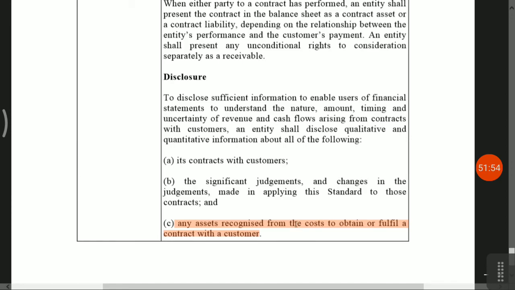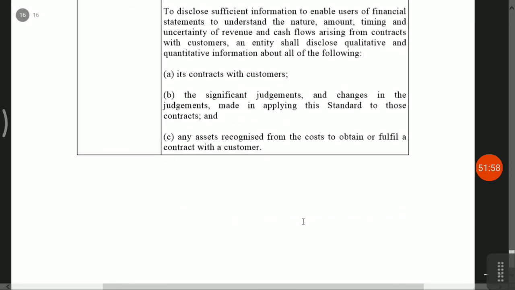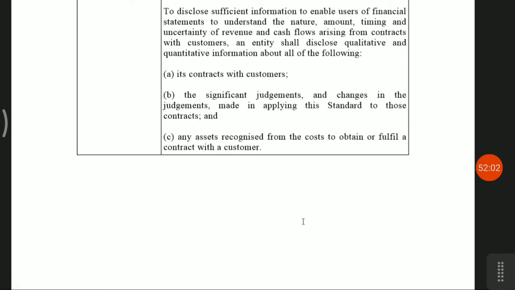So friends, that's it for today. Hope that you have understood the basics of Indian accounting standards. I know that it's slightly difficult to understand the Indian accounting standards, but you should understand only the basic part.